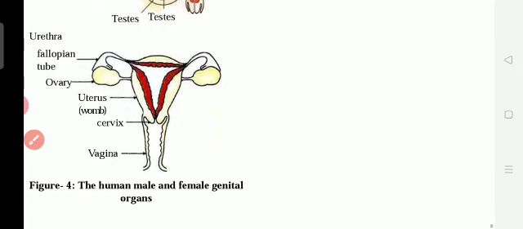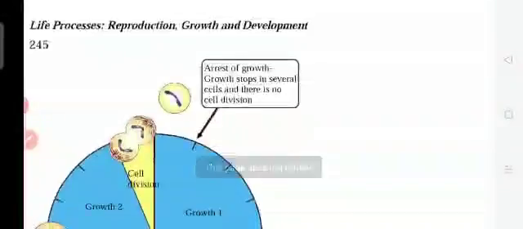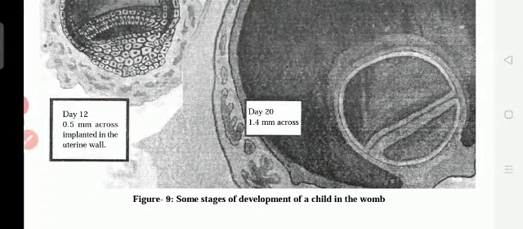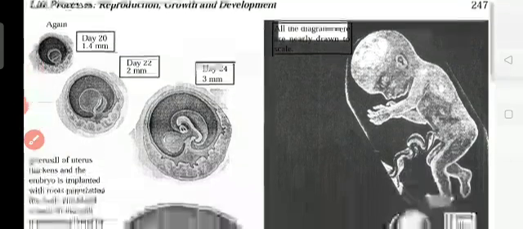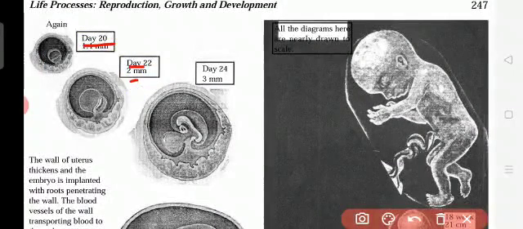So here then afterwards, I will post the video also for your more understanding. Okay, so this is the one. In day 20, 1.4 millimeter across. So here afterwards you see, day 20 means what? Maybe it is in the 3rd week. Day 20 means maybe it is in the 3rd week. And day 22, 2 millimeter.